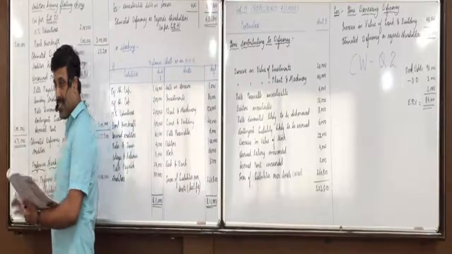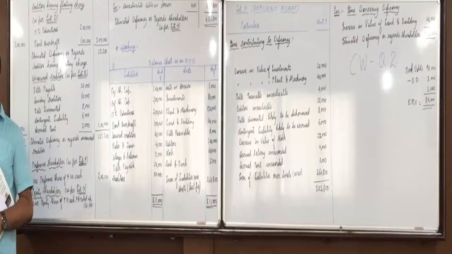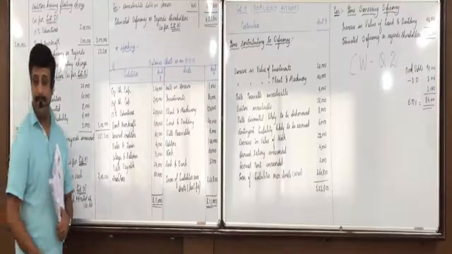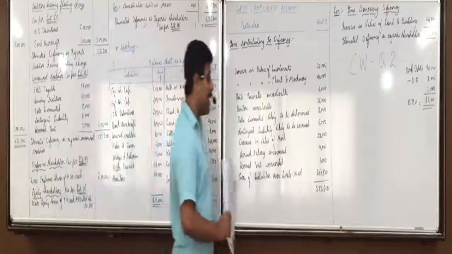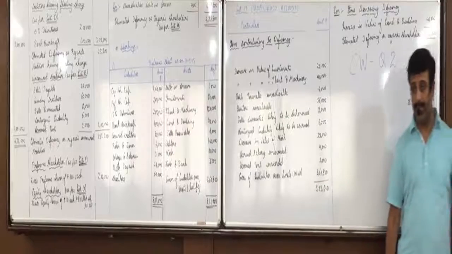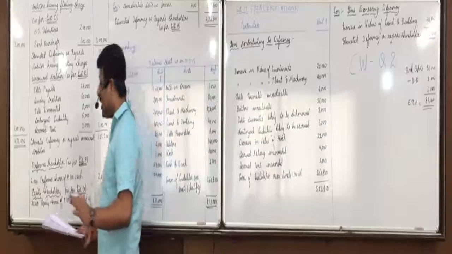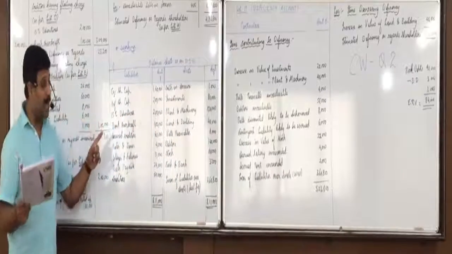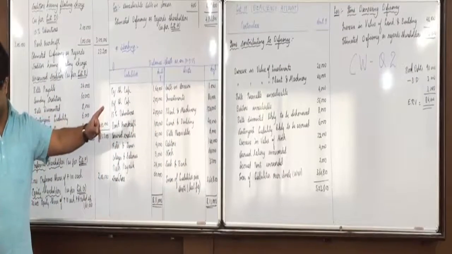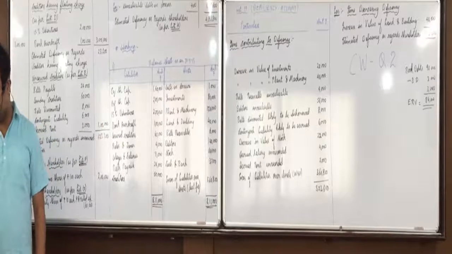So unrealized 3,000 and above that, remaining 3,000 also bad debts. Okay, coincidentally both are coming 3 only. So total bad debts are 3,000 and 3,000, 6,000. Means when you take list A, then debtors, what value will you take in list A? Debtors 84,000. Is everyone clear with this?